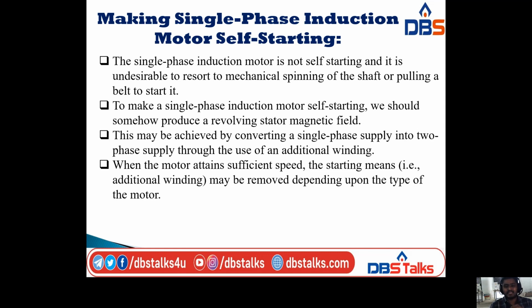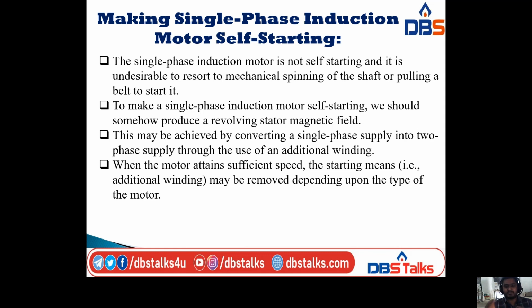So to make a single phase induction motor self-starting, we should somehow produce a revolving stator magnetic field.